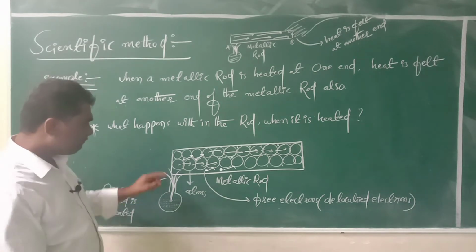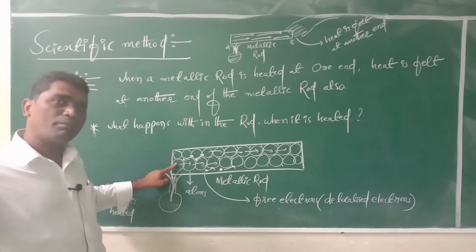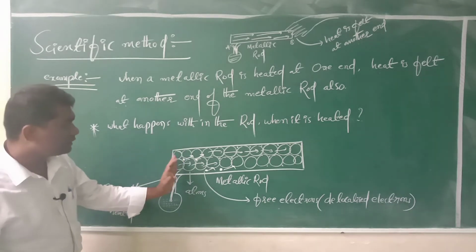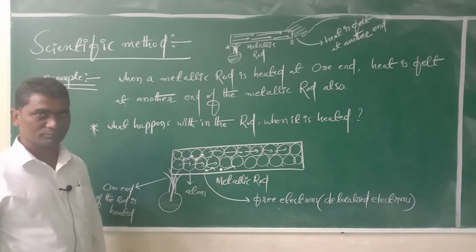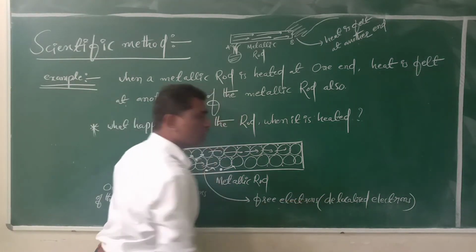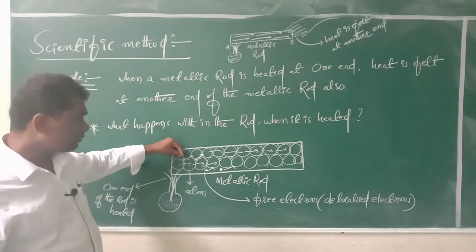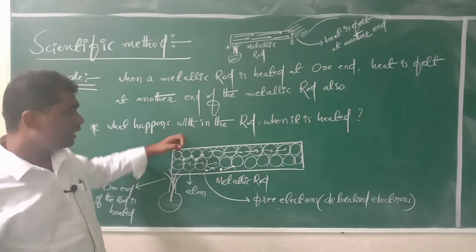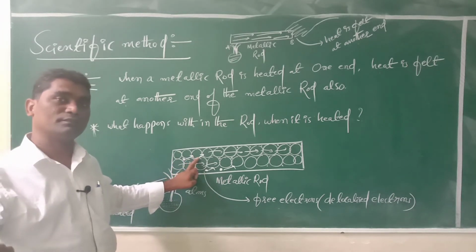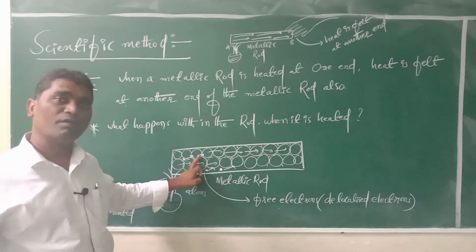Already I said, for every atom there is a last orbit with electrons. Those electrons gain heat energy and come out of the atom. These electrons are called free electrons or delocalized electrons. Whenever they come out of the atom, they gain heat energy from the flame, and they transfer heat energy to other electrons which come out from another atom.